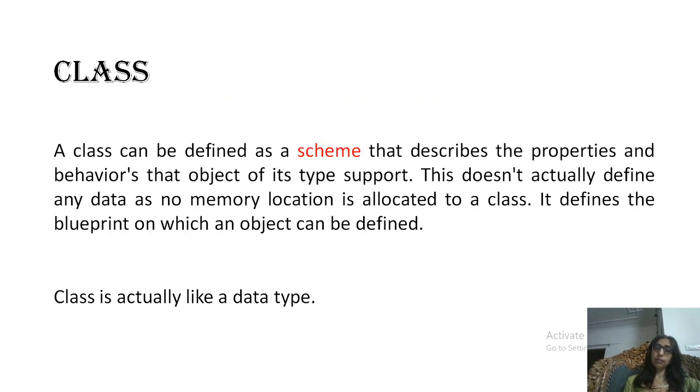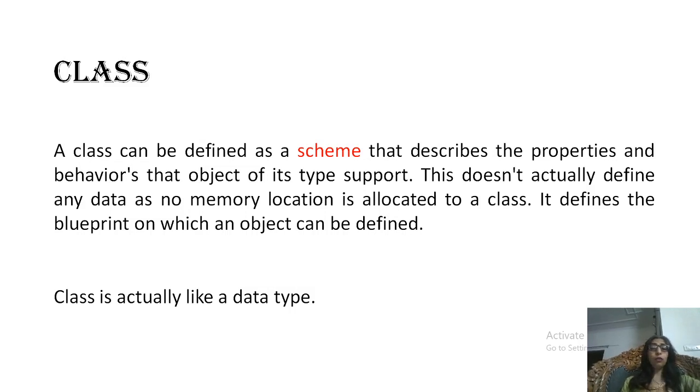So the first thing is class. A class can be defined as a scheme that describes the properties and behavior that objects of its type support. So a class is actually a blueprint. A class actually doesn't have any memory location and doesn't have any data to store.